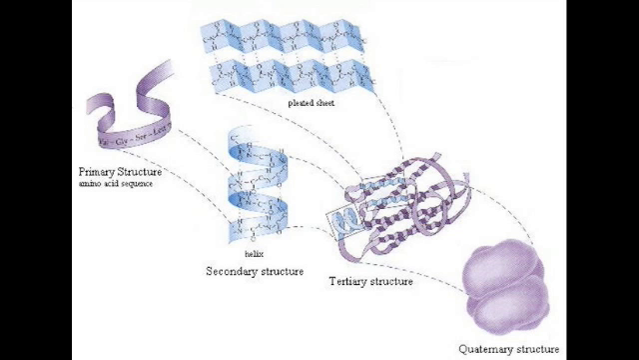Proteins are made up of amino acid monomers. There are 4 levels of protein structures: primary, secondary, tertiary, and quaternary. The primary structure is a sequence of amino acids connected by the peptide bond. The secondary structure is the interaction between peptide bonds. These include the alpha helix and beta pleated sheets.